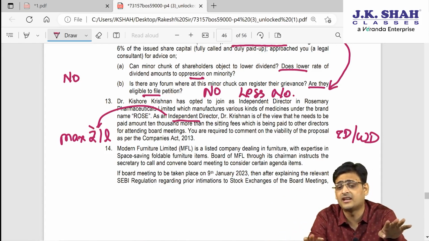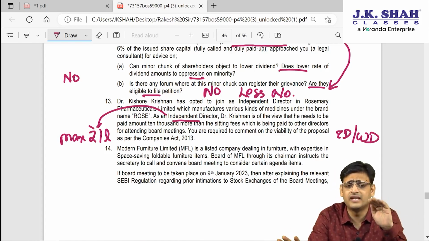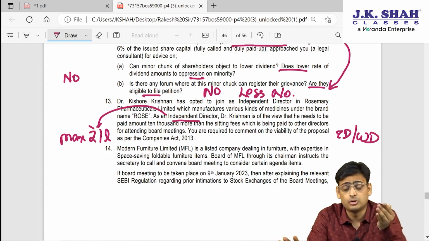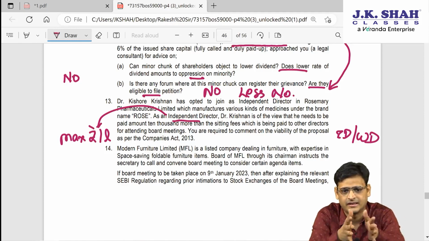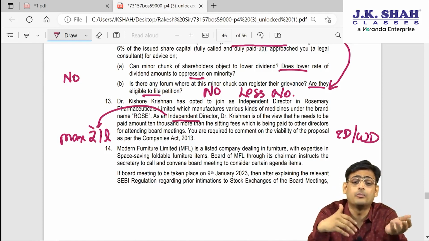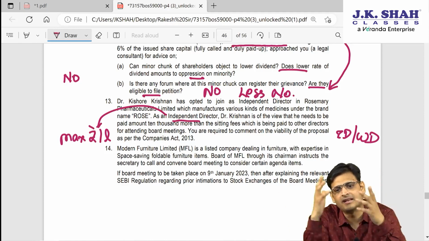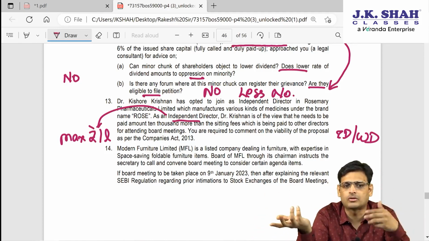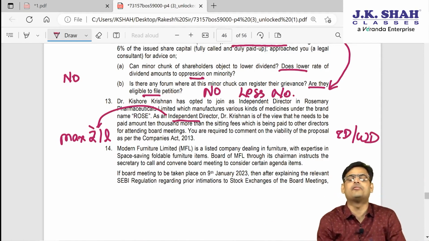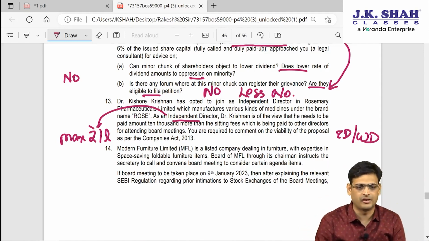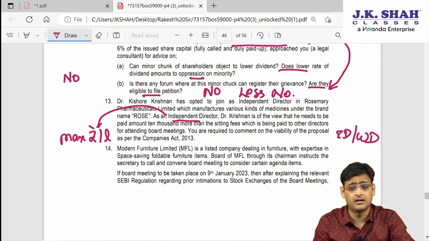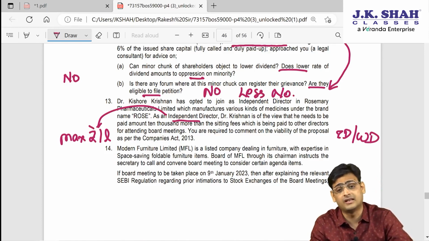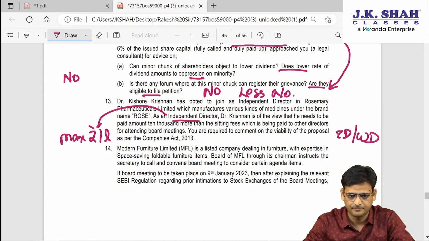See, assuming that other directors do not include a woman director, the law says the independent director should not get less than other directors. Technically speaking, for more than that the law is silent. But here they have not said how much other directors are receiving. So let's say if other directors are receiving 1 lakh rupees, then in that case you cannot pay Dr. Krishna more than 10,000. Why? Because then it will become 1,10,000 and the ceiling limit is only 1 lakh. So you have to mention these 2 points: since other directors are getting 1 lakh, the independent director also cannot get 1,10,000.